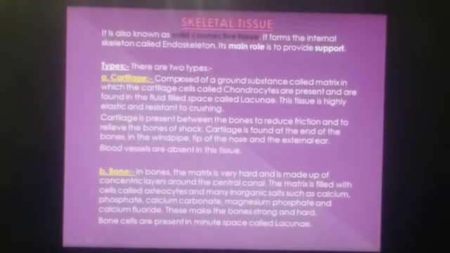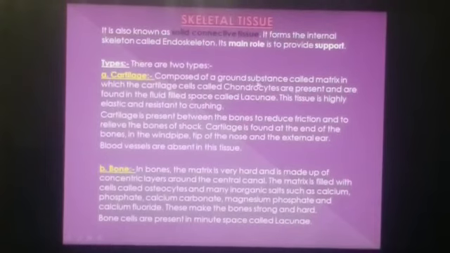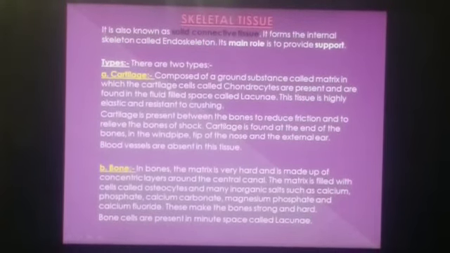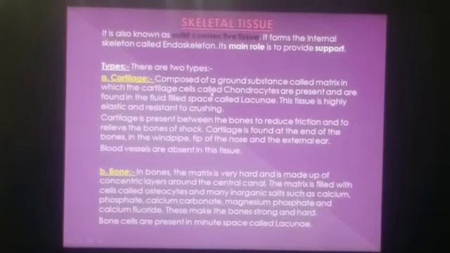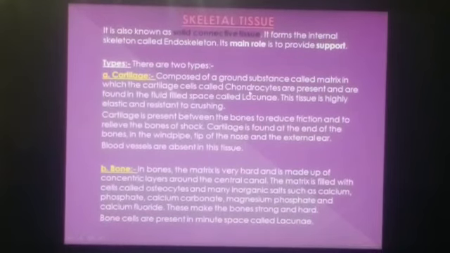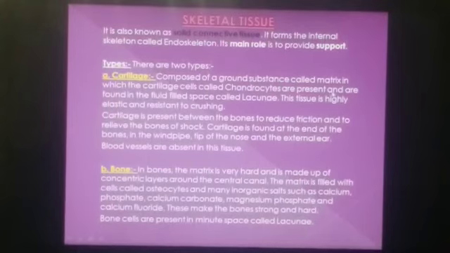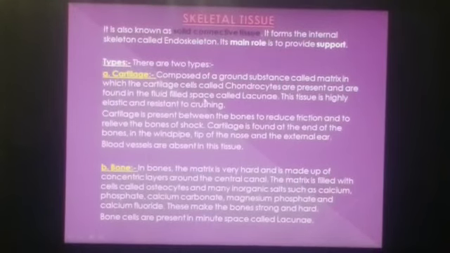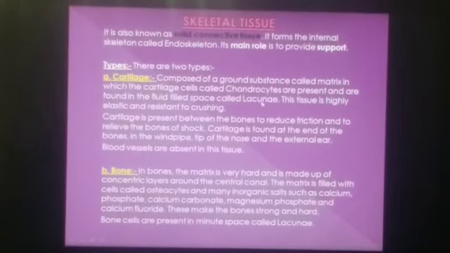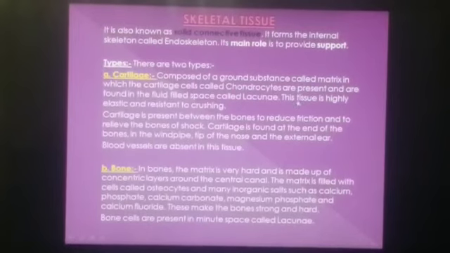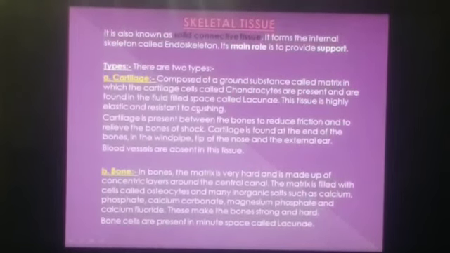Cartilage. Cartilage is composed of a ground substance called matrix, in which the cartilage cells called chondrocytes are present and are found in the fluid filled space called lacunae. This tissue is highly elastic and it is also resistant to crushing.